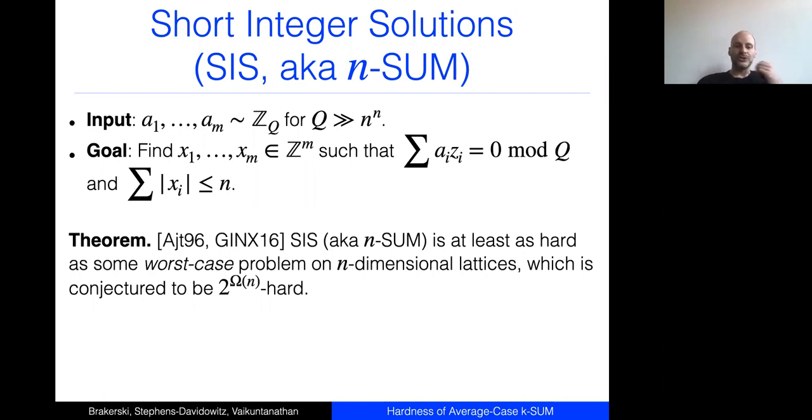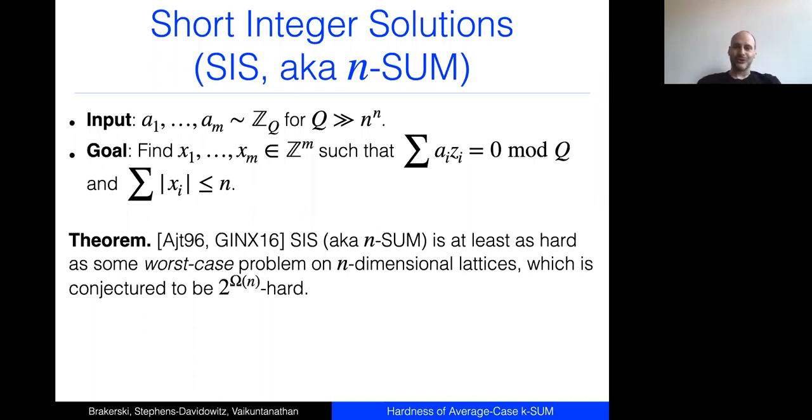So this is a reduction from a worst-case lattice problem to this average case version of n-sum called SIS. And of course, for our purposes, this is very exciting because I want to prove a fine-grained average case hardness result, and there's a problem that looks very similar to the one I want that already has such a result.